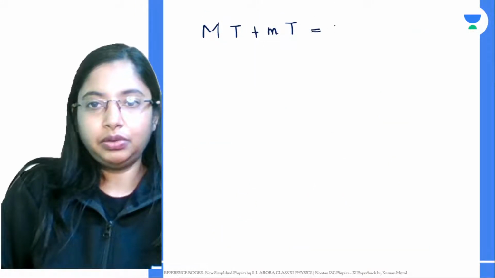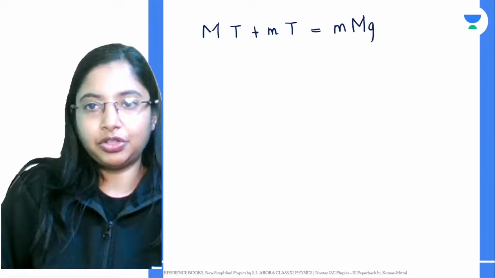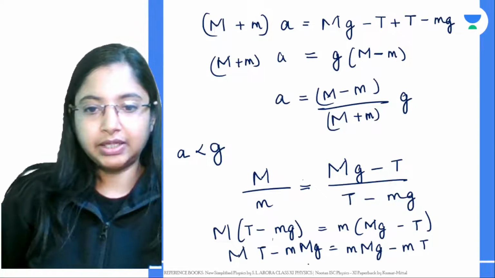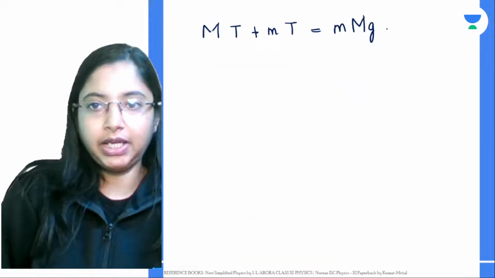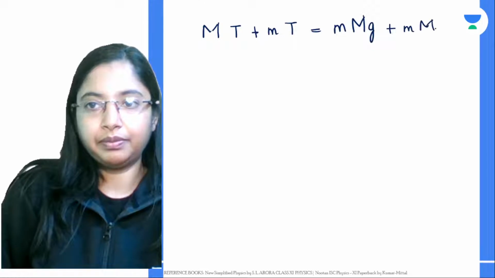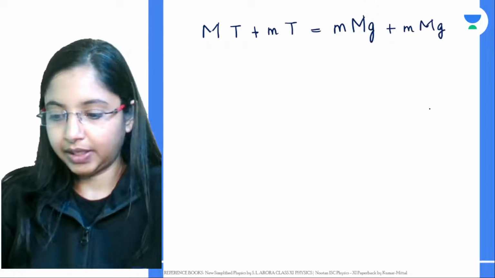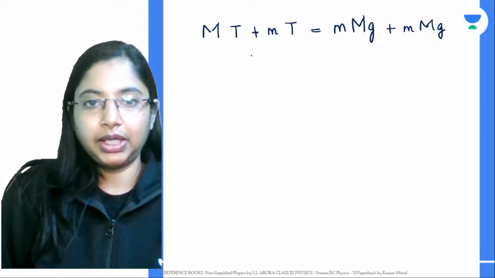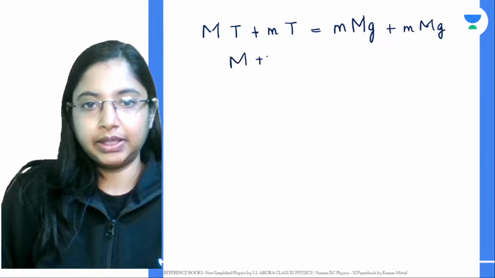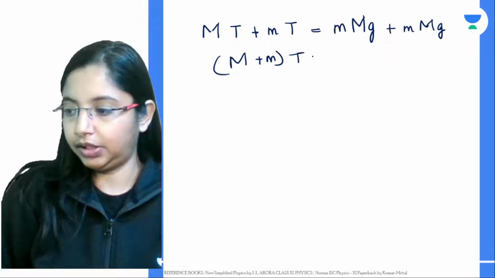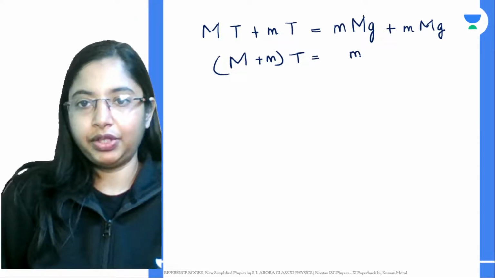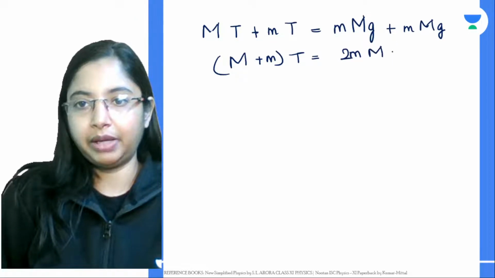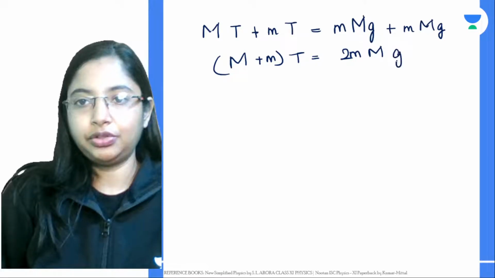This will be equal to mg. When this goes to the other side, it will again become a positive value, plus mmg. Now here you can take m plus m as t. From here we know this is 2 mm into g.